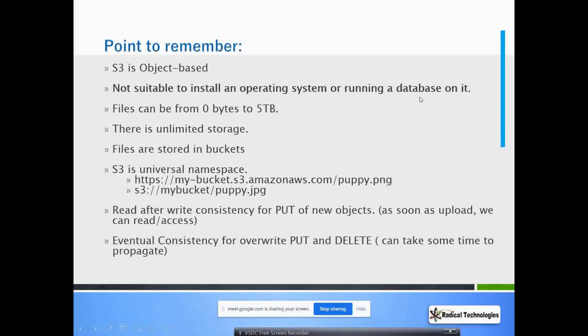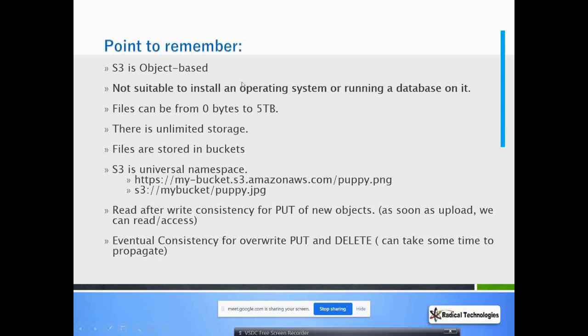In S3 you won't be able to install any operating system or any database. In your local hard disk you can install any operating system, right? You can install Windows, you can install Unix, any other operating system. You can install Mac also. In your pen drive also you can install any operating system. But in S3, though it is a storage device, you won't be able to install any operating system because it's object based, not block based.